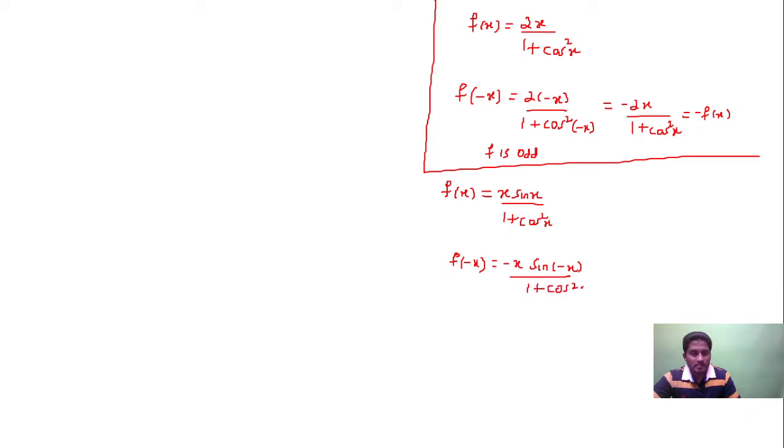Sin of minus theta is minus sin theta, so minus and minus is plus. You get x into sin x upon 1 plus cos square x. So f of minus x is equal to f of x. So it's an even function.